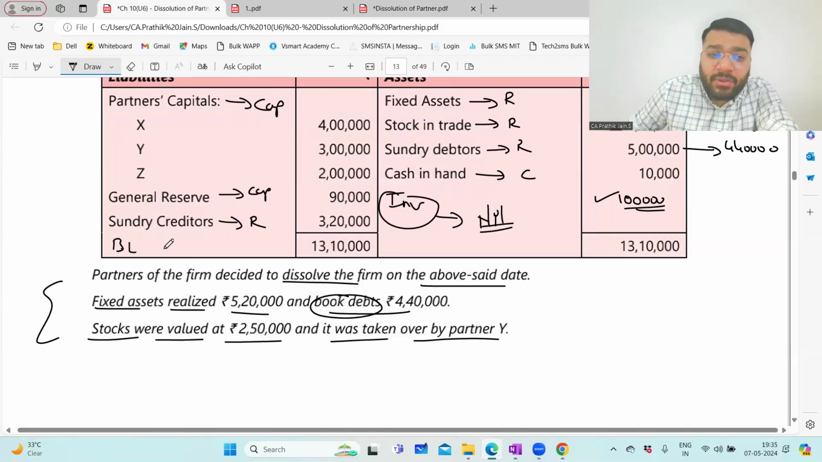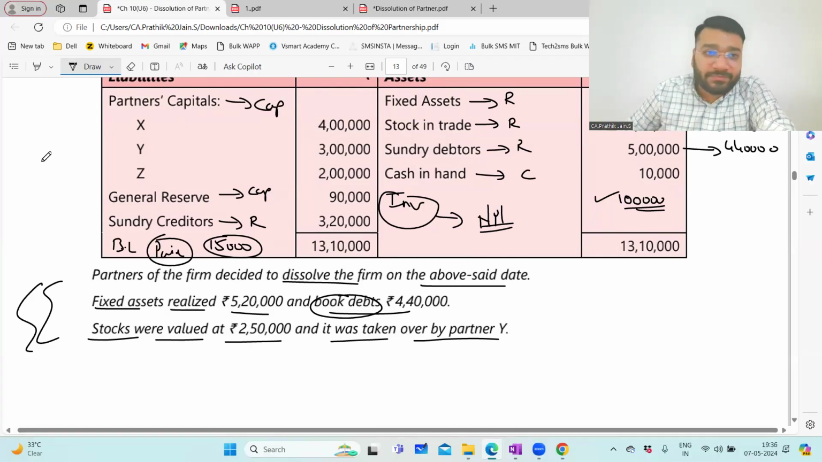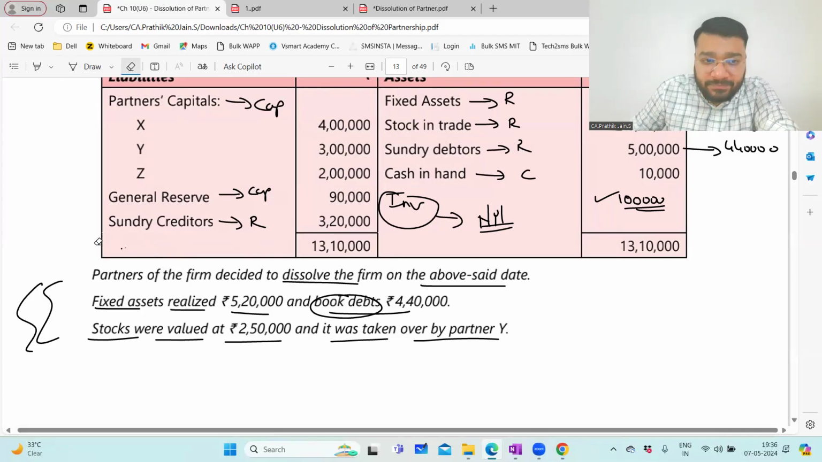Imagine a scenario. We had a bank loan here of 15,000 rupees. So you transfer this to realization account. But here the question is silent about the payment of bank loan. So what is the assumption? It is paid at the book value. Okay. So now this point you are very clear.